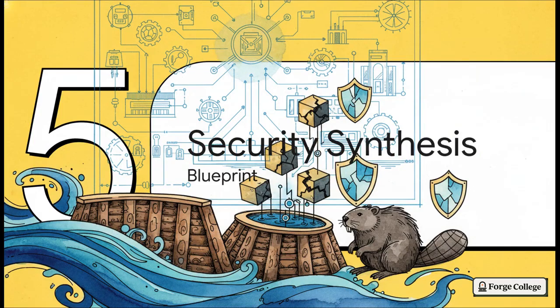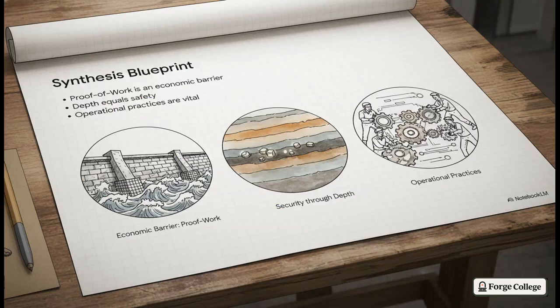And finally, Section 5, the security synthesis. Let's bring all these concepts together and see how this builds into one cohesive summary. All right, here is your definitive synthesis blueprint. Take these 3 things away with you. First, proof of work is not just some random math puzzle. It is a massive physical economic levy protecting the ledger. Second, probabilistic finality means safety isn't instant. Safety grows with depth. The deeper a block is buried, the safer that transaction is. And third, as we literally just saw with our escalation tactics, human operational practices are completely co-equal to cryptographic rules when it comes to keeping the network alive.